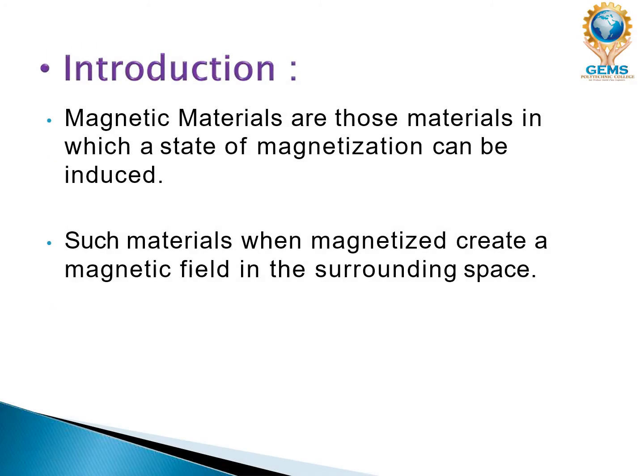First one is the introduction. What is meant by magnetic materials? Magnetic materials are those materials in which a state of magnetization can be induced. Such material, when magnetized, creates a magnetic field in the surrounding. So basically, magnetic materials are the materials which have the ability to be magnetized and create a magnetic field around the surrounding spaces.